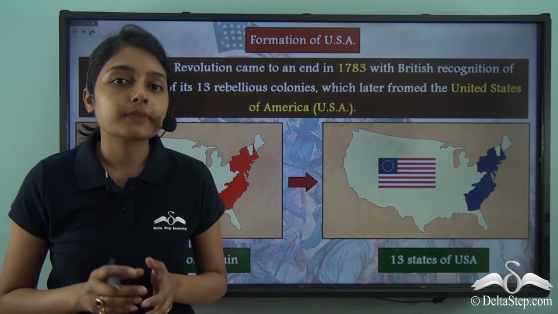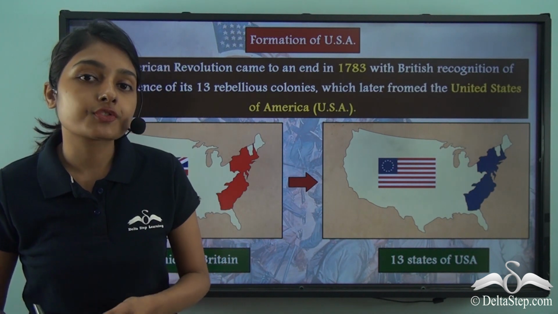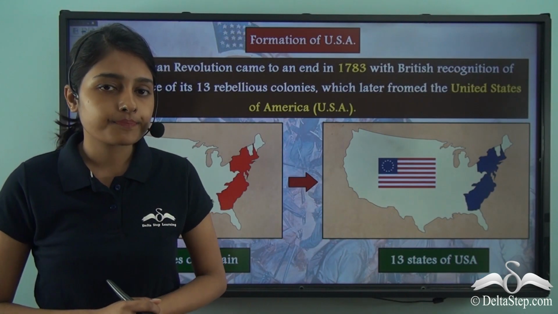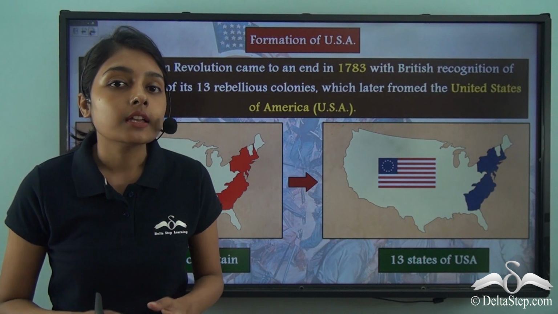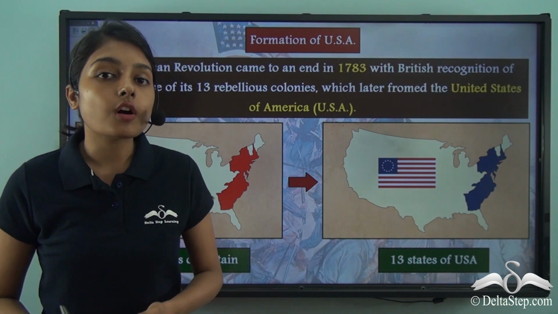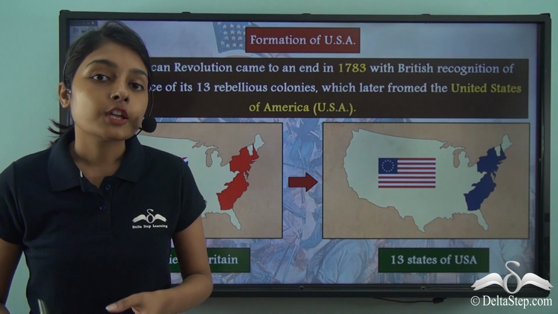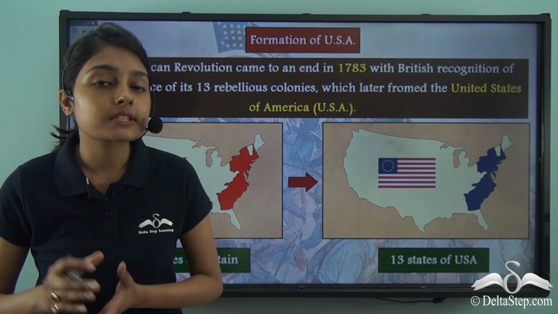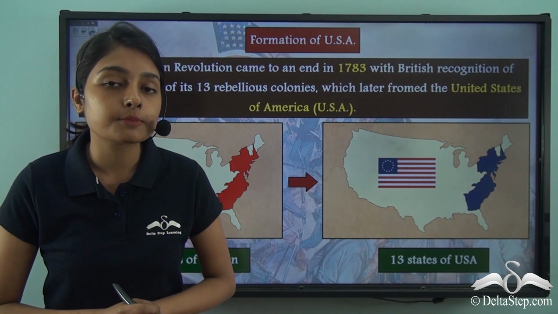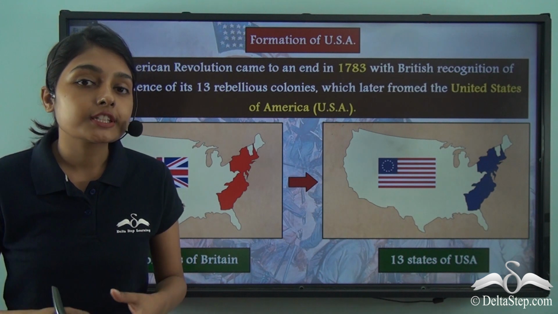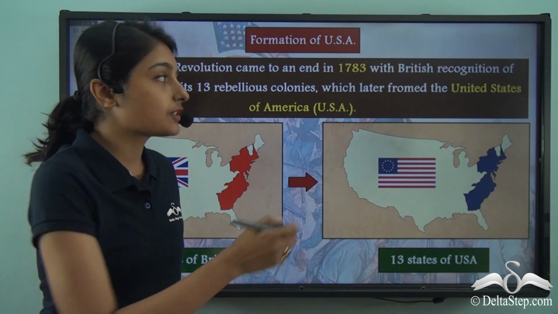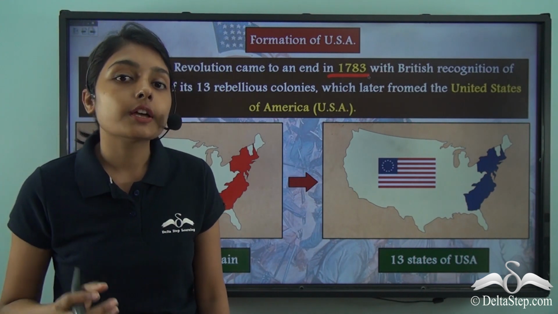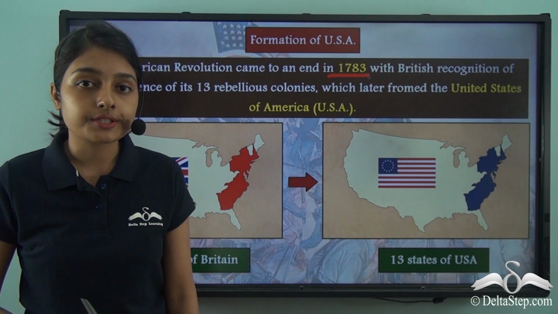This is not the first time that we are discussing the history of the United States of America. When did we again talk about the USA? When we were tracing the various political expressions of the spirit of nationalism, we discussed the American War of Independence. And what happened after that American War of Independence came to an end? It was the Treaty of Paris that was signed in 1783 between Britain and France that brought the American War of Independence to an end.